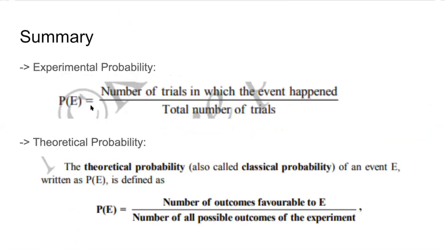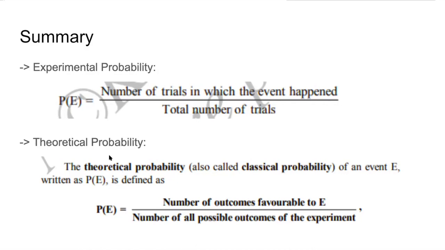What is experimental probability? In experimental probability, we conduct the experiments, we note down the results, and how many times we conducted the experiment, that is the total number of trials, will be the denominator. Numerator will be the number of trials in which the event happened. For example, if heads is the event, how many heads we got will be the numerator, how many times we toss the coin will be in the denominator. About me coming to the class, how many times we did the experiment will be in the denominator, how many times I came to the class will be in the numerator.